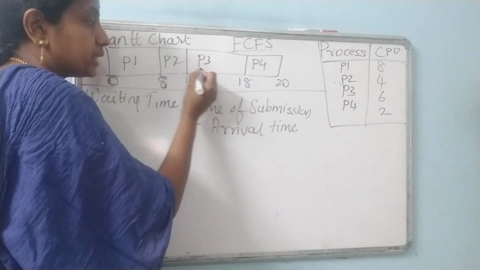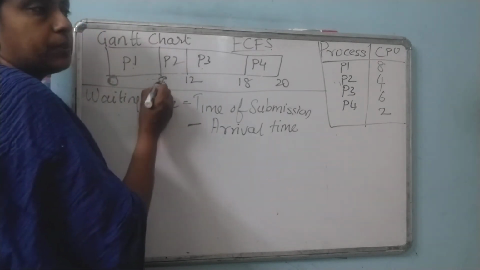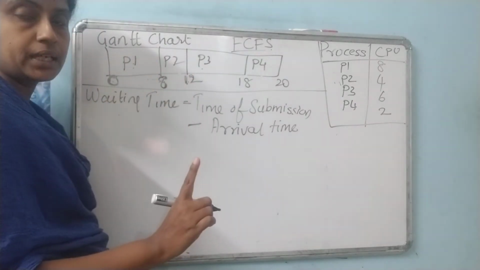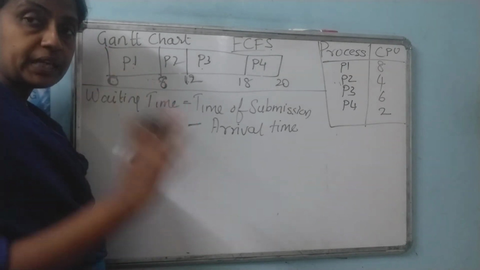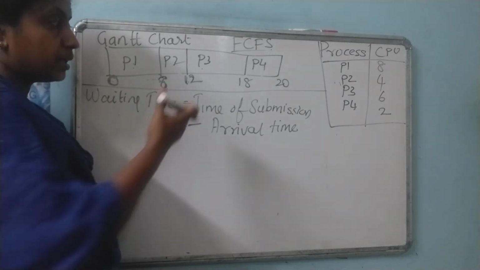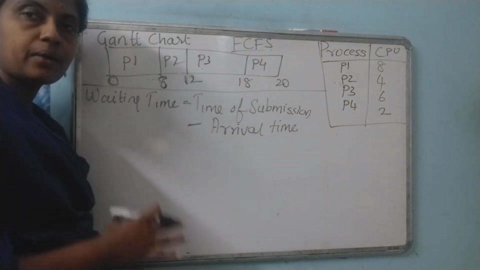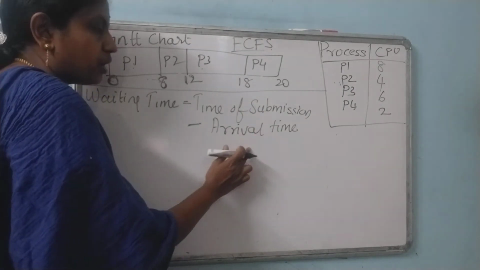When it comes to P3, it has to wait for P1 to complete, then P2 to complete, so it has to wait 12 milliseconds. How long it waits after the process starts is calculated under average waiting time. The formula is time of submission minus time of arrival.